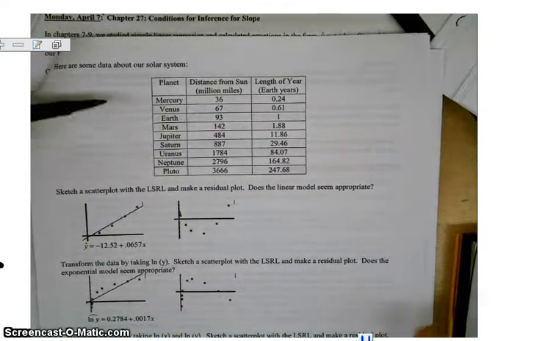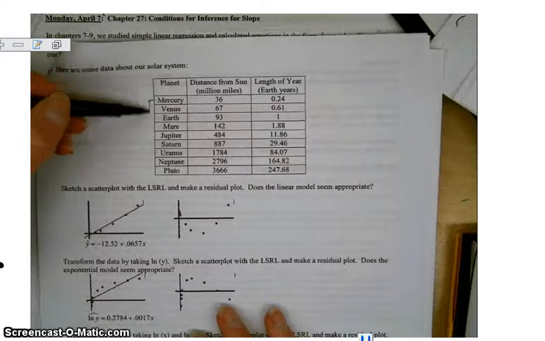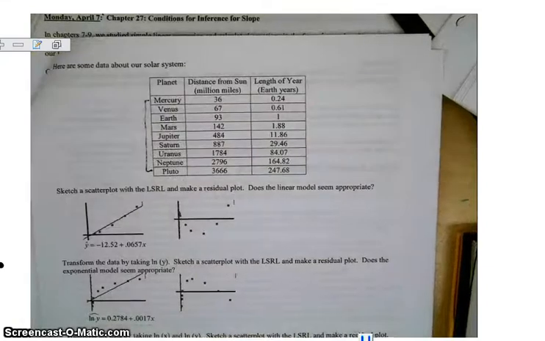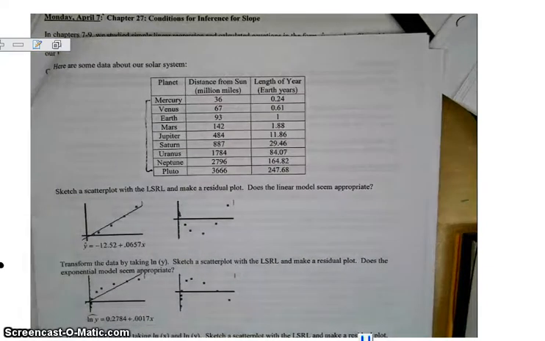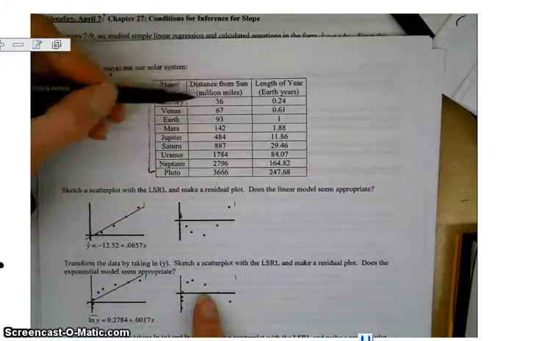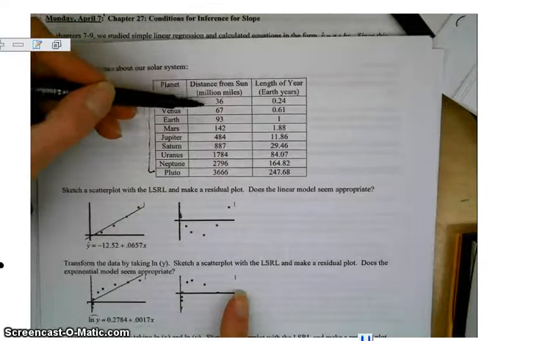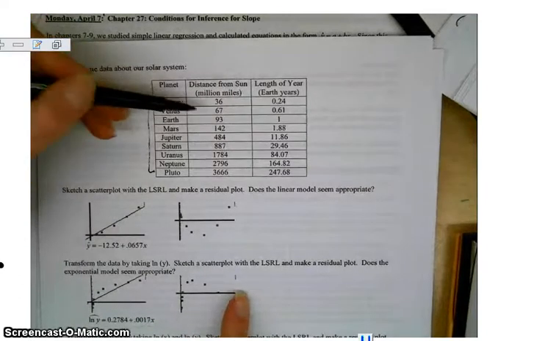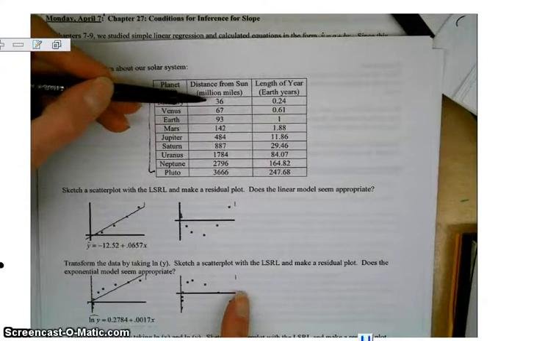So we've got some data about our solar system. So here are the planets, and our key data is the distance in million miles from the sun. So this is Mercury, which is 36 million miles from the sun.